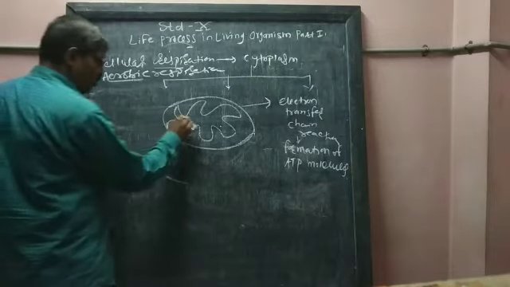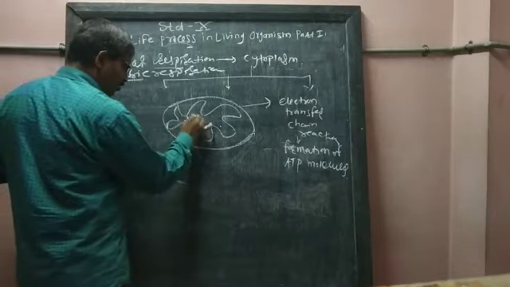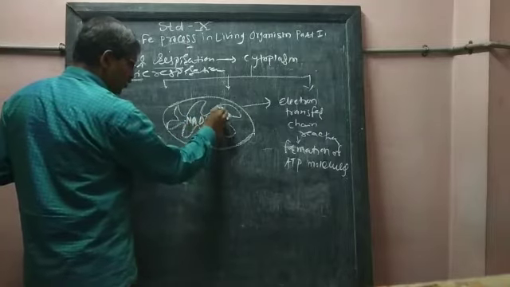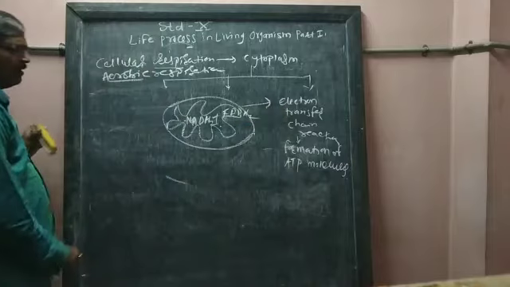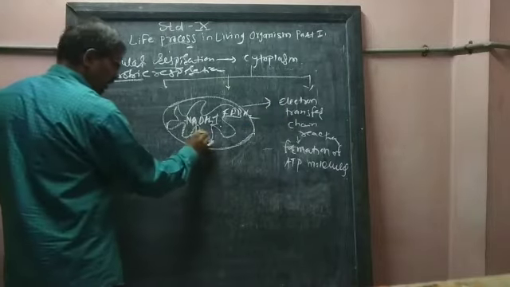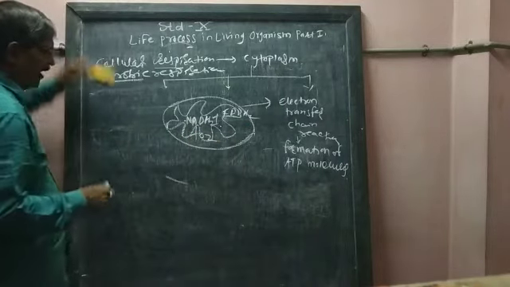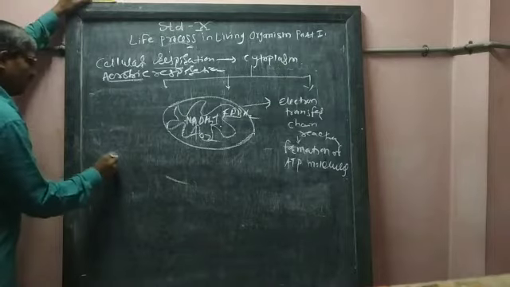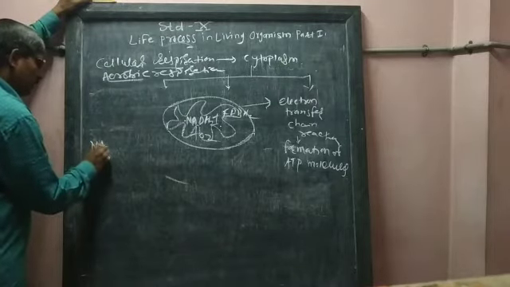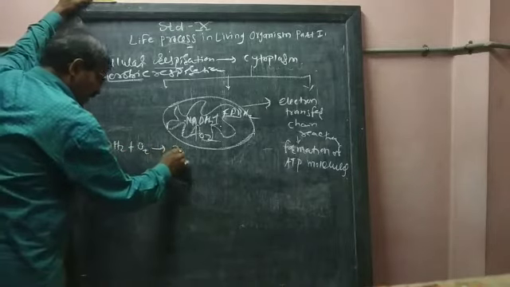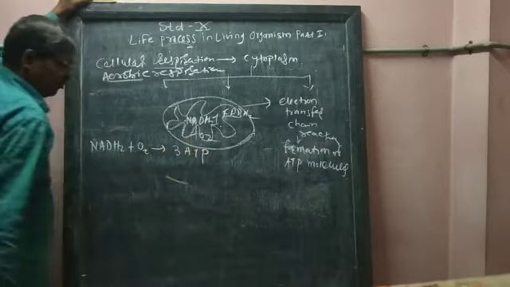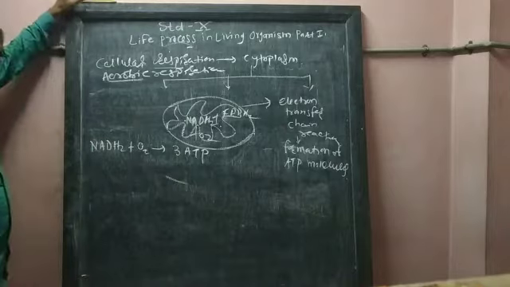In this mitochondria, NADH2 enters. NADH2 plus FADH2 react with oxygen, and 3 molecules of NADH2 again react with oxygen and produce 3 ATP molecules.